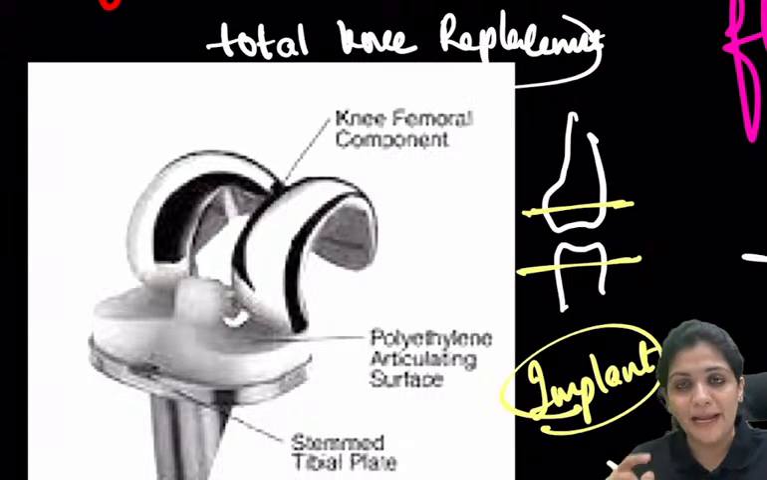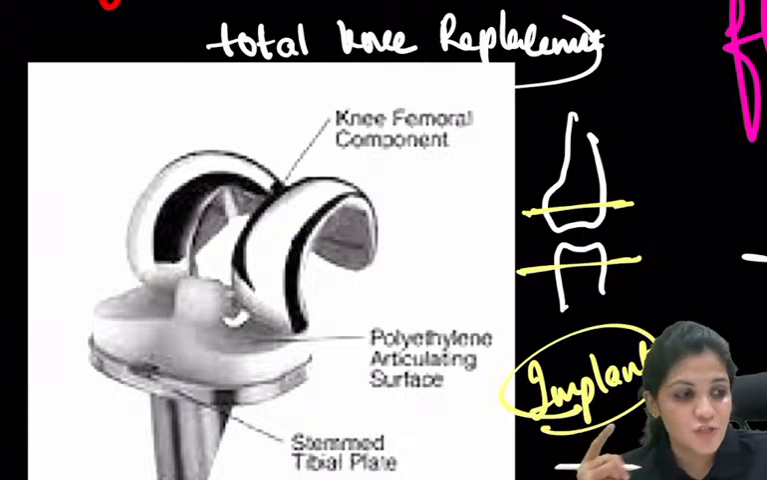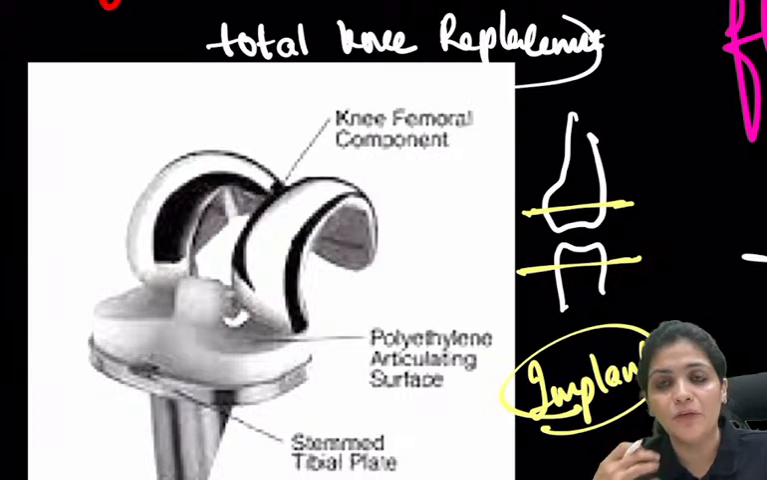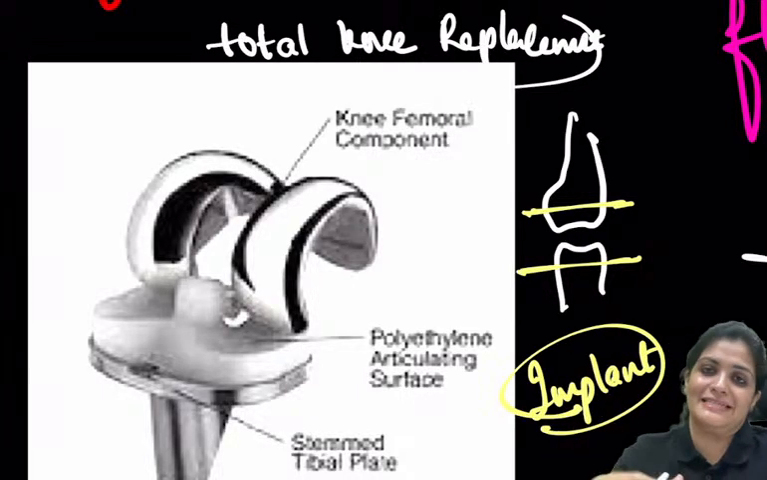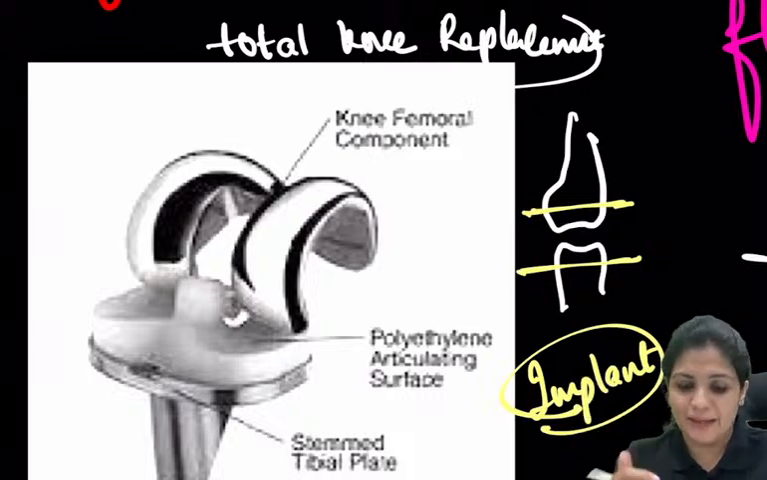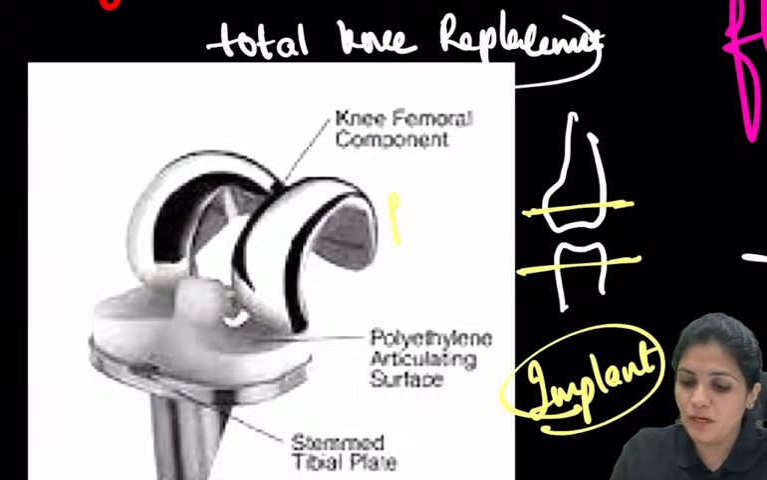So what is this implant? The difference between implant and instrument: instruments, we use them. Implants, we place them. Right? So we are placing this implant. So this is called the femoral component.